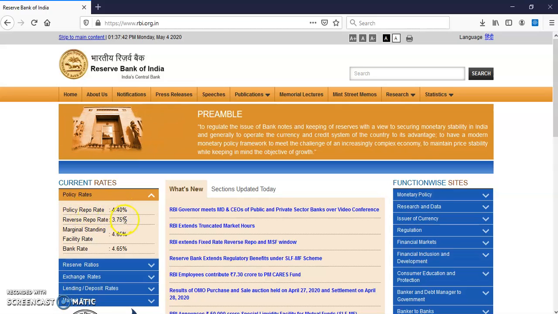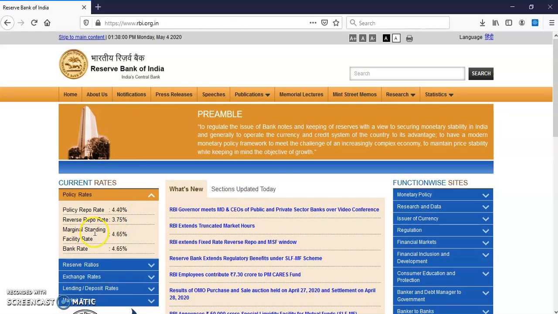The reason is that if the reverse repo rate is higher, commercial banks would be encouraged to just lend their surplus money to RBI, because they know they will get more interest for that. So that's why your reverse repo rate is always lesser than your repo rate.